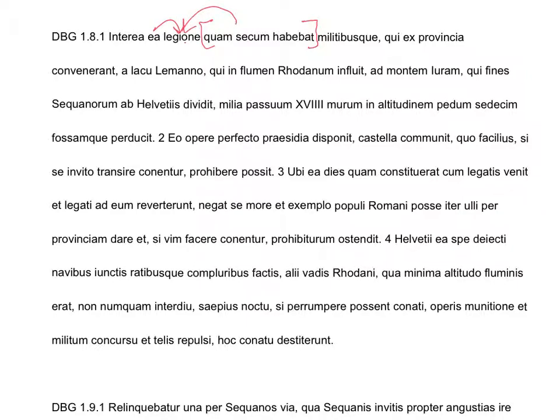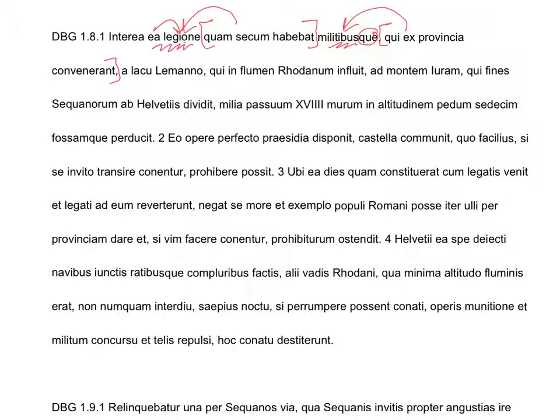Then we have militibusque. Notice the que is connecting ea legione and militibus. Militibus is also ablative. Are we seeing a pattern? Another ablative with a relative clause modifying it. Okay, so we've got two ablatives. With that legion and with those soldiers, they're both being described.